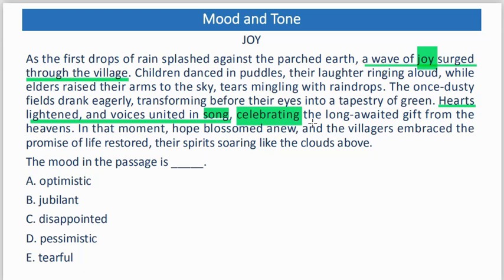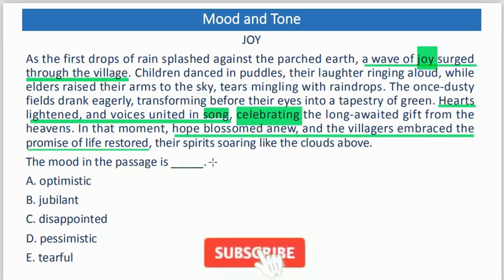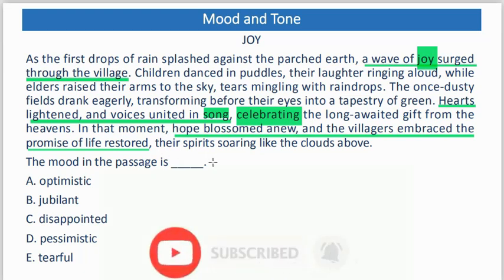Now look at this one too: hope blossomed anew, and the villagers embraced the promise of life restored. Hope blossomed what? Anew. That gives us the spirit of optimism, hope. Now let's move on. Spirits soaring like the clouds above. So their spirits have become happy. They are happy in spirit.